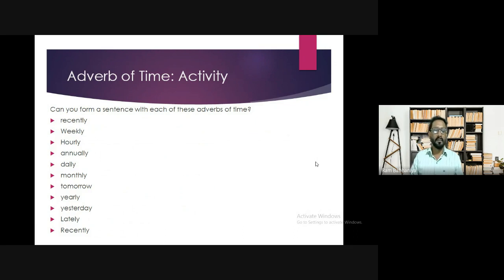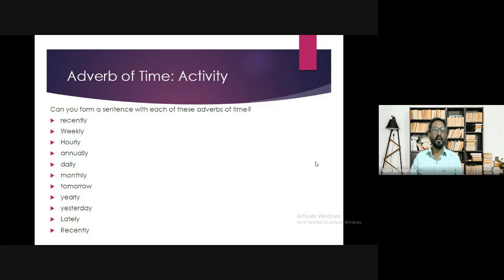And he gives the exam annually. He comes here daily. He wakes up early in the morning daily. Fine. Then moving to the next one, monthly. He goes to his village monthly. He pays his bill monthly. Fine.